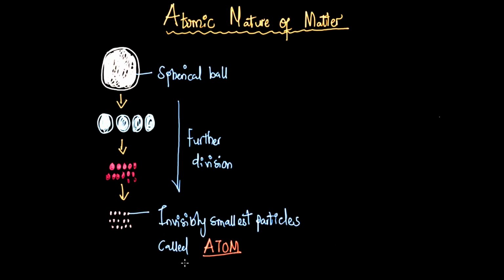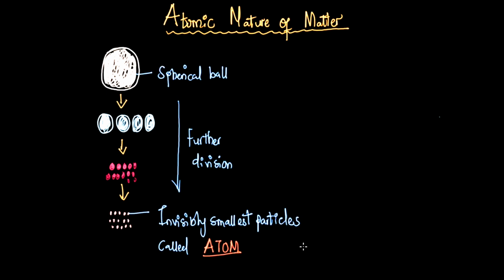Alright, so let's talk about the atomic nature of matter. Assuming you have a given piece of matter, let's say a spherical ball. If this spherical ball is divided into smaller and smaller pieces, a point will come where one would have an invisibly small particle. It is said that this smallest particle has the same property as the spherical ball, the same property as the parent matter.